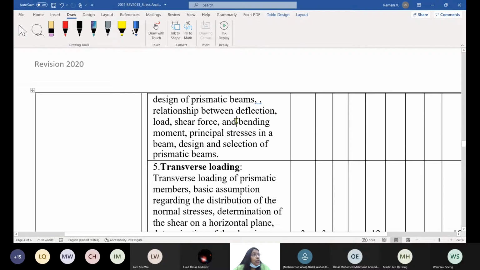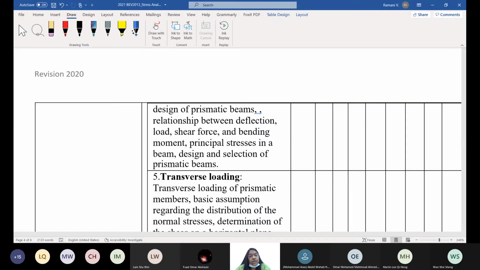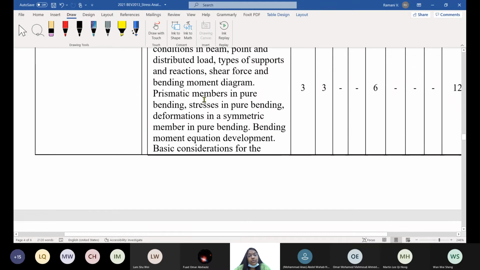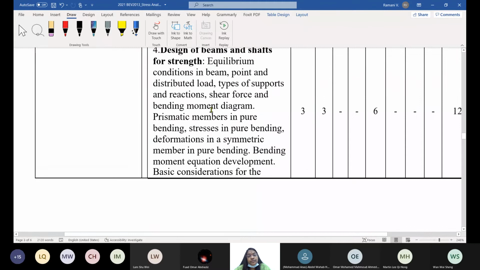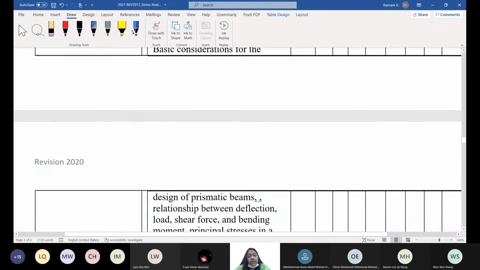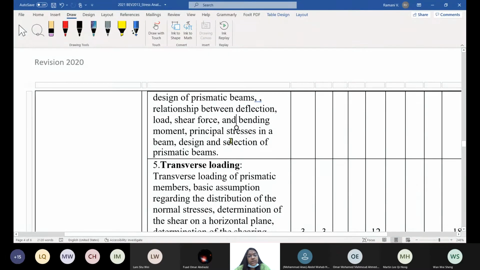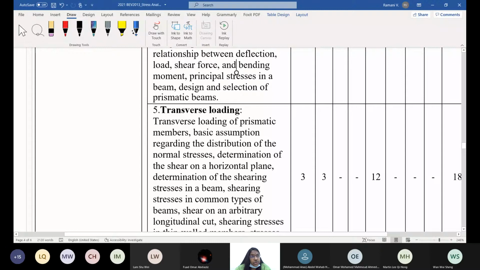I don't give you more, and we don't analyze for deflection. Please bear in mind, wherever you go through the deflection topic, exclude it. That is covered in your theory of structures fully, right? And here you just understand the relationship only. I give you the relationship, but you are supposed to do all types of loading, corresponding bending, corresponding shear forces, and so on. I don't teach you deflection. Deflection is already covered in theory of structures.